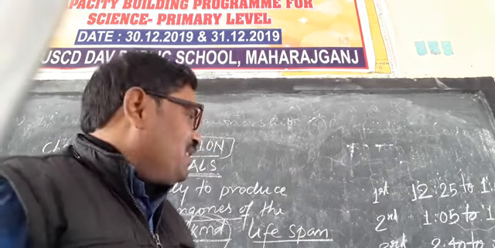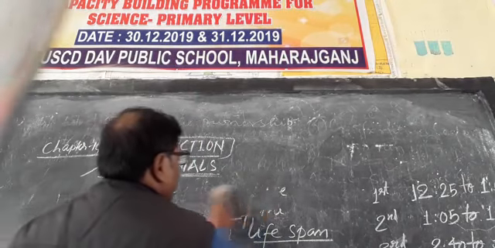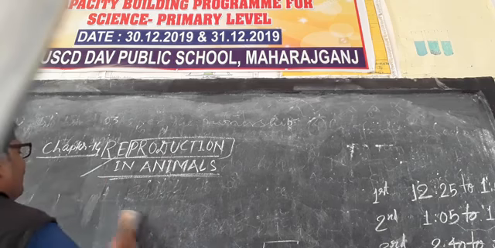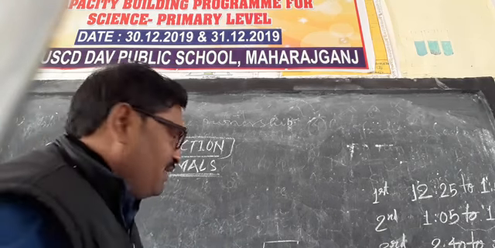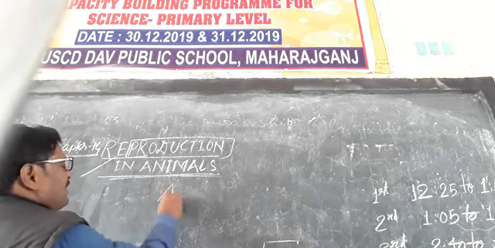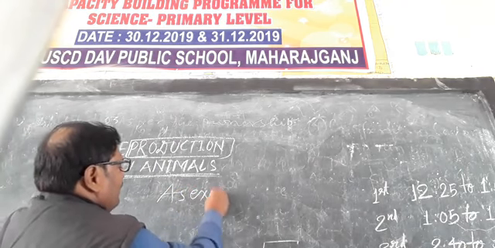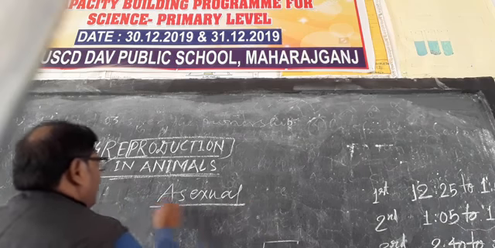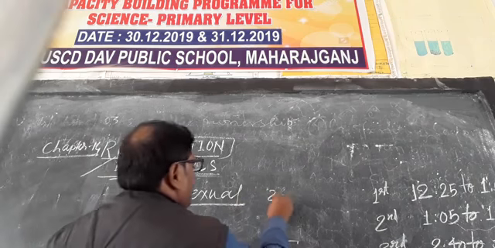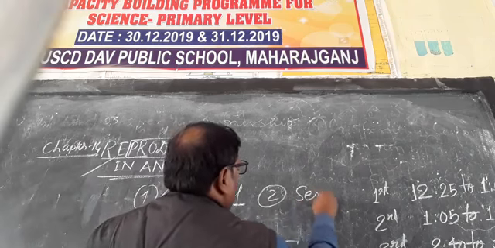So there are two types of reproduction in animals. The first is called the asexual mode of reproduction, and the second is the sexual mode of reproduction.